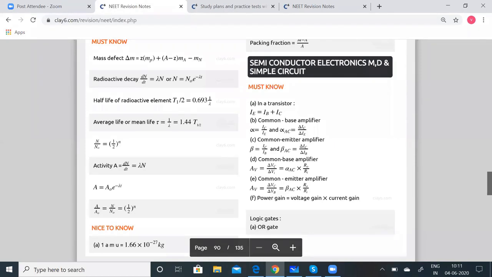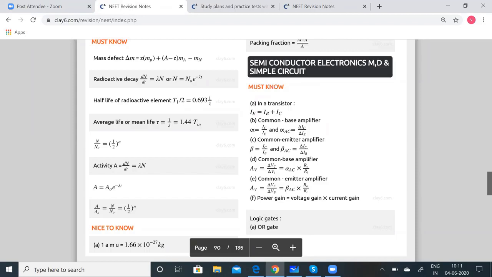Now coming to the P-N junction. A P-N junction is a single crystal of germanium or silicon doped in such a manner that one half acts as a P-type semiconductor and the other half functions as an N-type semiconductor. As soon as the P-N junction is formed, the holes from the P region diffuse into the N region, and the electrons from the N region diffuse into the P region.